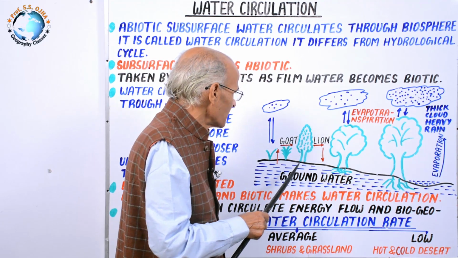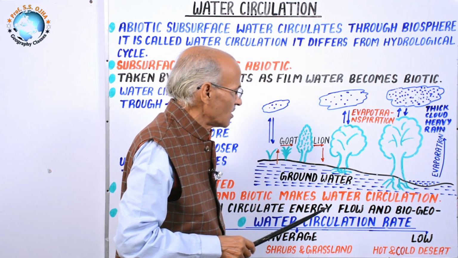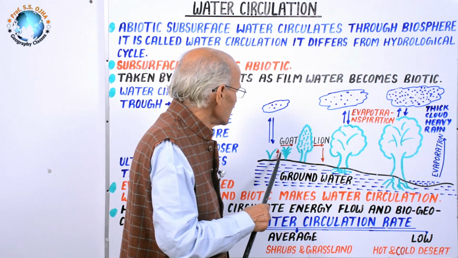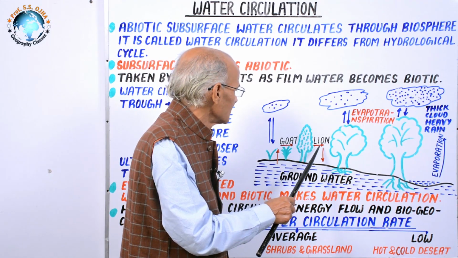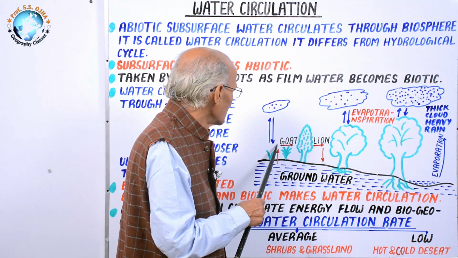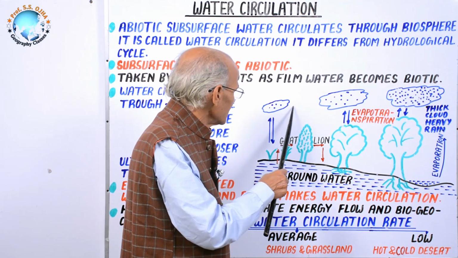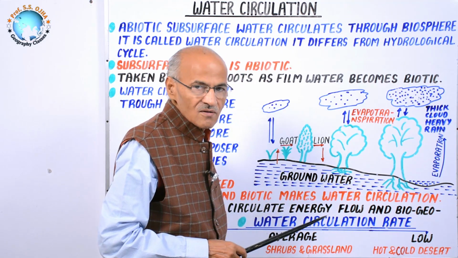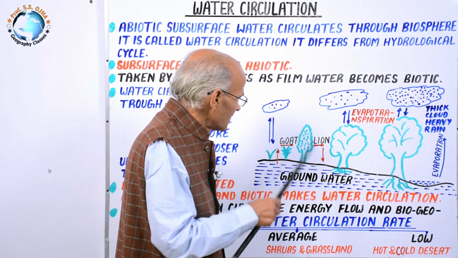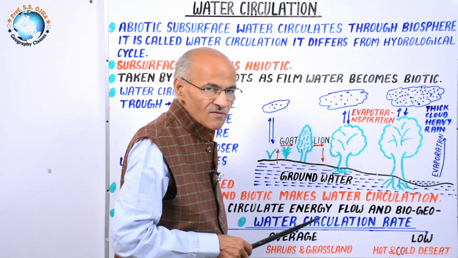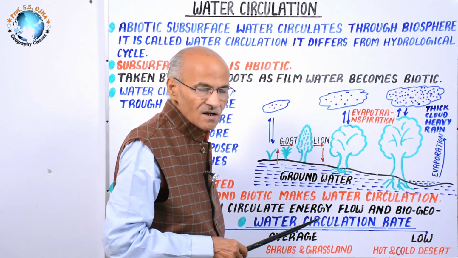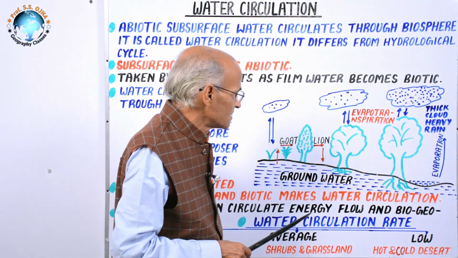Thus the water cycle here you have seen in two forms. Number one, from the soil through the biotic component and back to the soil, and number two, from the biotic component to the atmosphere, then again to the soil. But in both we have seen that this cycle is in cyclic form as the biogeochemical cycle was. It is not like energy flow from the sun.